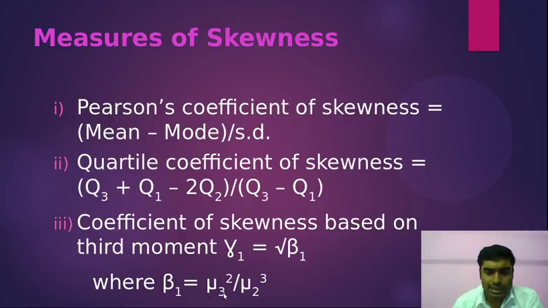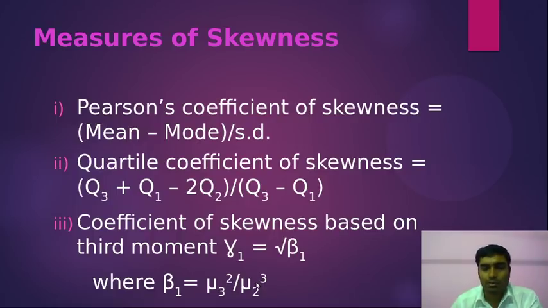Mu 3, that is the third order central moment, squared, divided by the second order central moment, that is basically variance, cubed. Now how to remember this one? If you take the sum of the orders, 3 into 2, that is 6, also 2 into 3, that is 6. So the order of the denominator and numerator are both 6. That way you can remember beta 1, and after the squaring you can find the coefficient of skewness by using this formula.